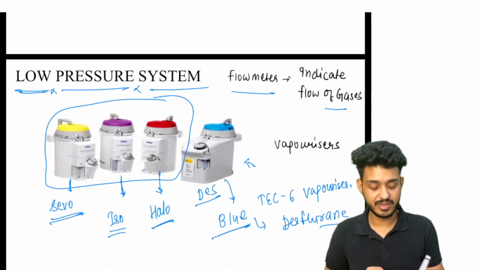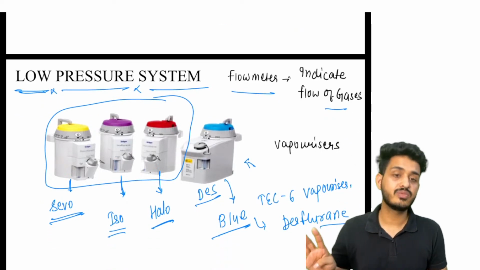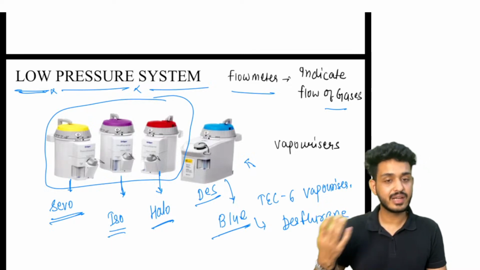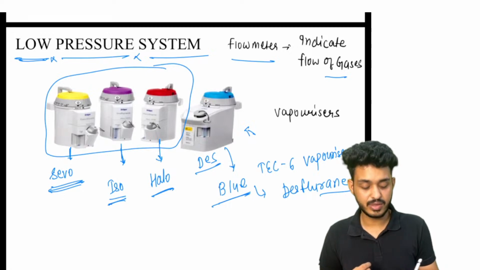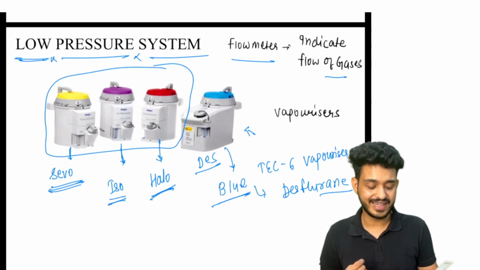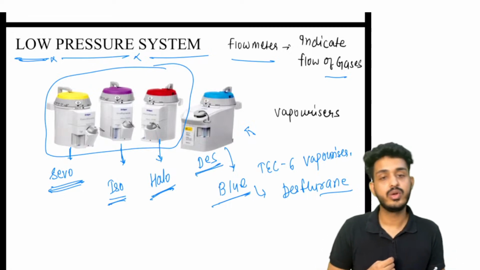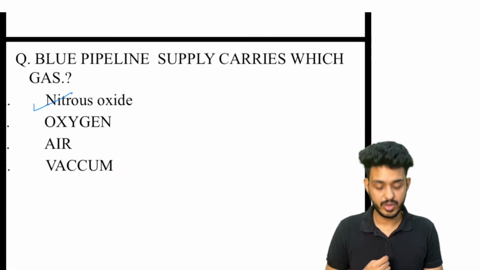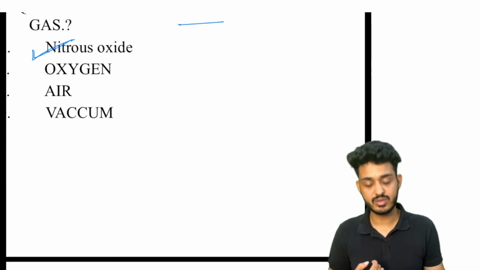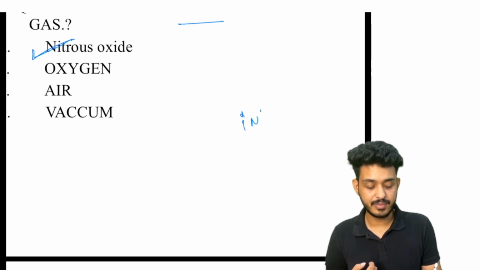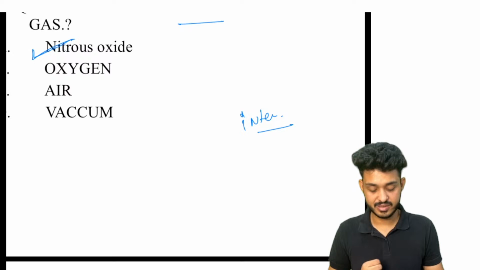Next one is your low pressure system. In low pressure system, we have seen the vaporizers. What are these four vaporizers? They are different colors given to everyone, right? CO will be yellow, ISO will be purple, okay, halo will be red, and desflurane will be blue in color. Blue color will be nitrous oxide. Pipeline will be having nitrous oxide. It is a part of intermediate system, right?